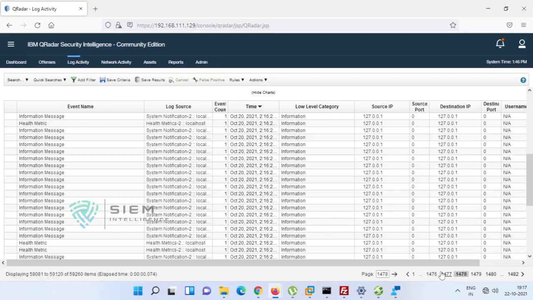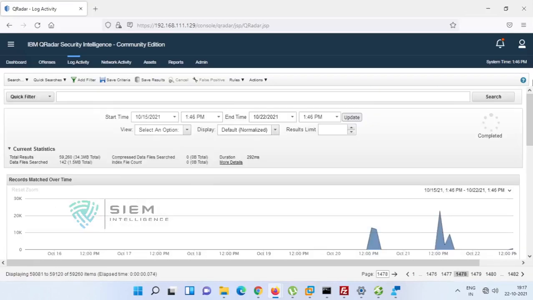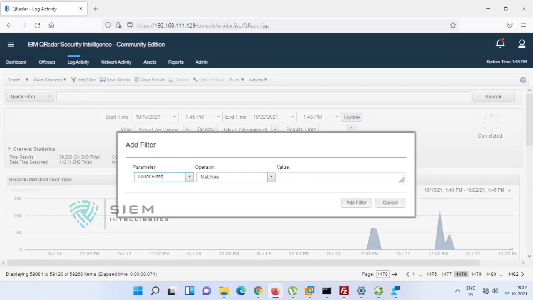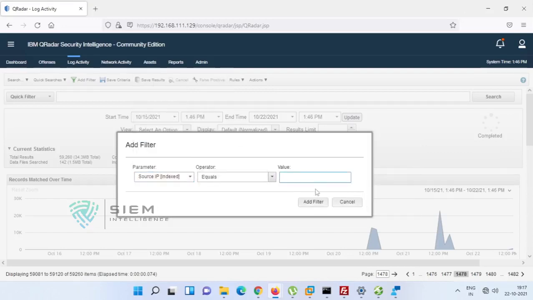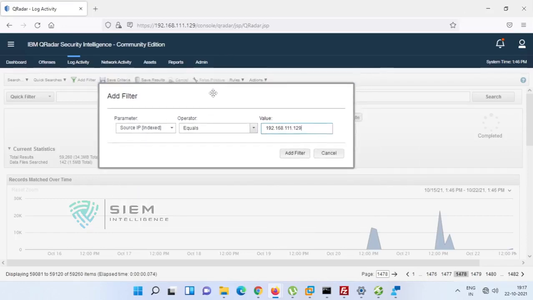Actually there is very limited data here, but still I'll show you. So your source IP index is 192.168.111.129. Now I'm doing the indexed search.